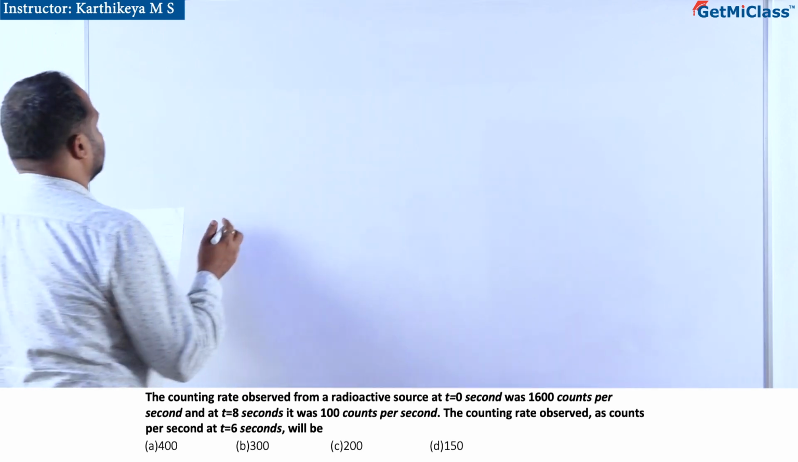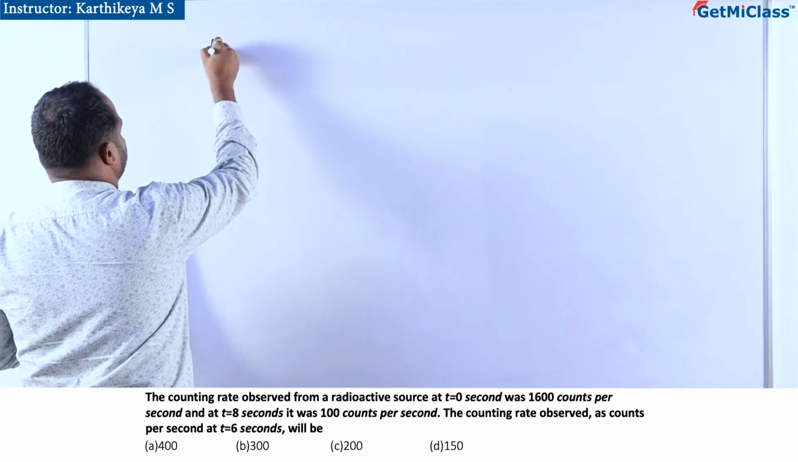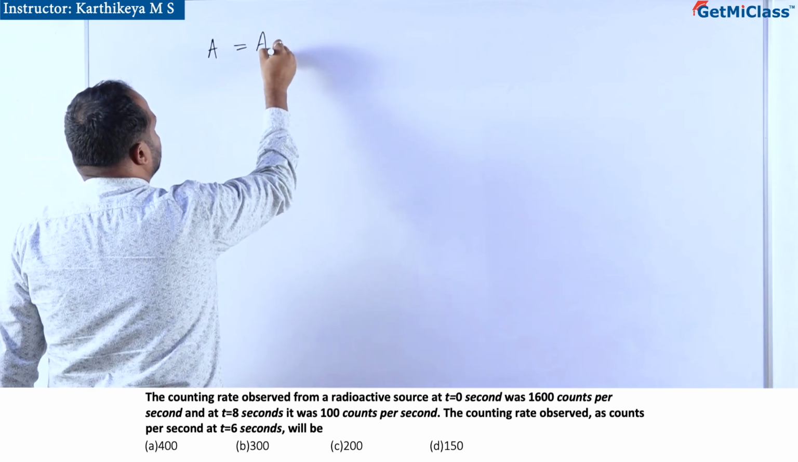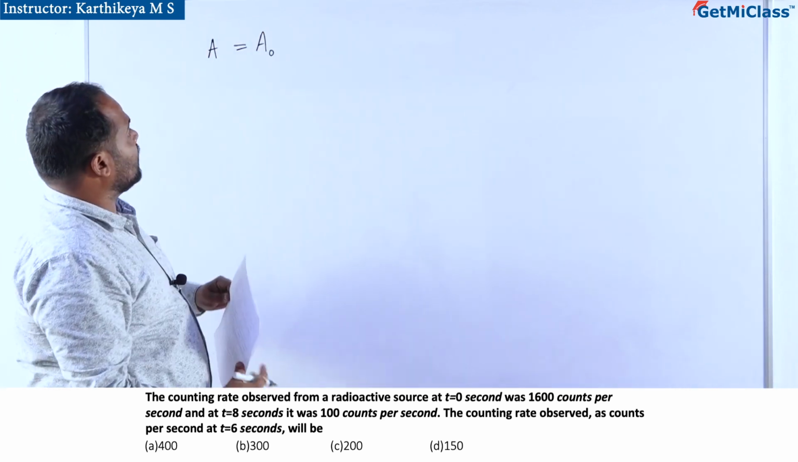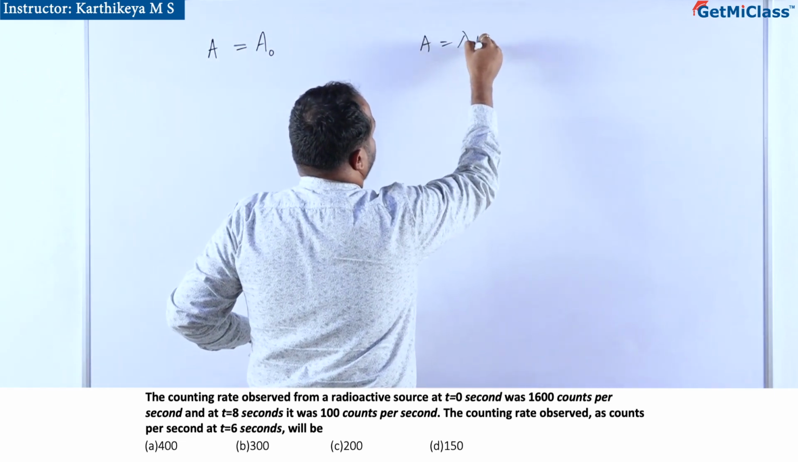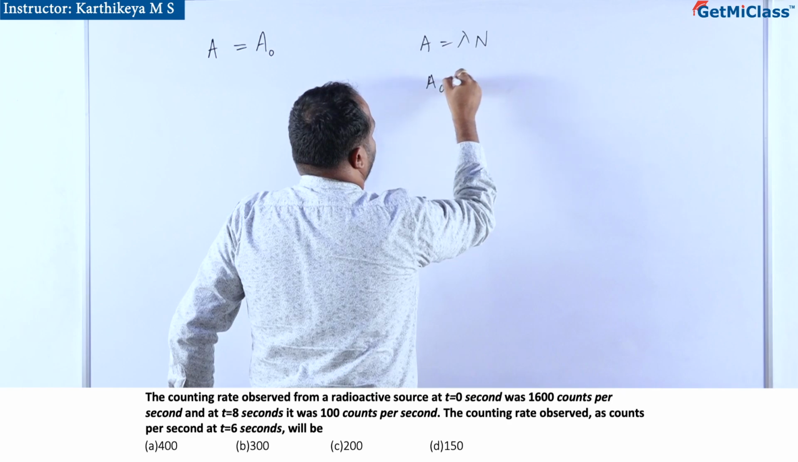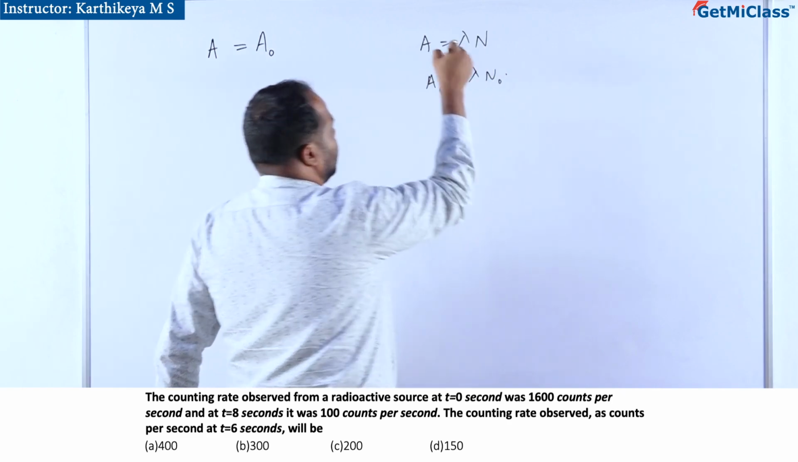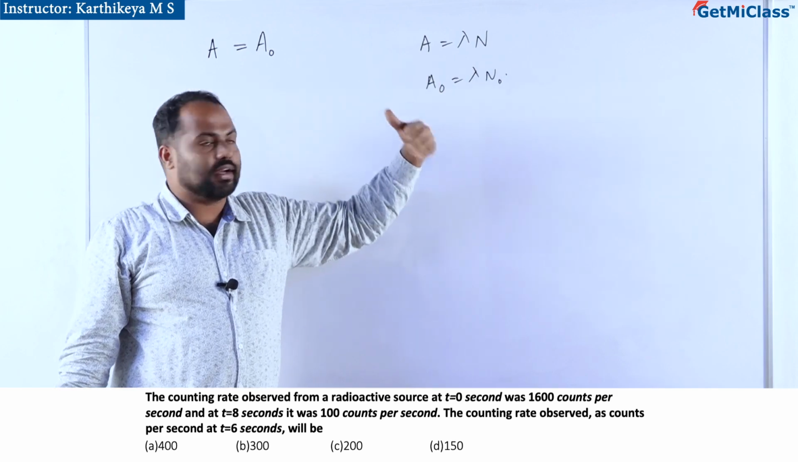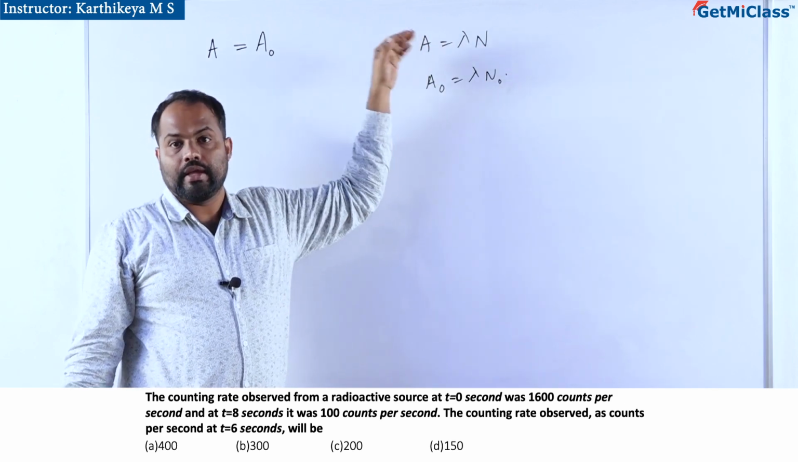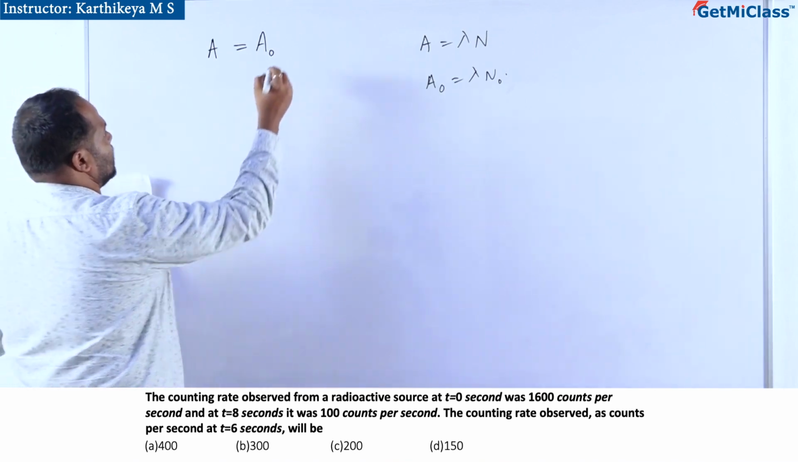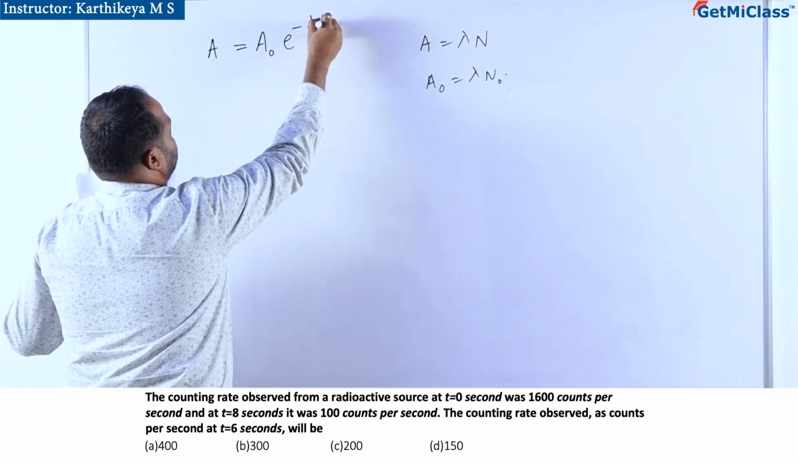So this is an activity. Activity at a present instant of time is given by A equal to the initial activity. When the number of atoms is more, activity is more. We are all aware of this. Initially, when the number of atoms is more, activity is more. As it decays, the number of atoms is less, which means the rate of decay will also become less. So that is e to the power minus lambda t.